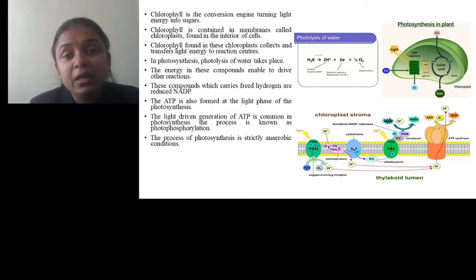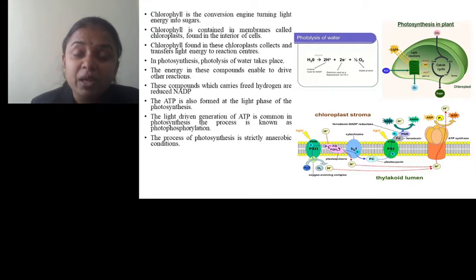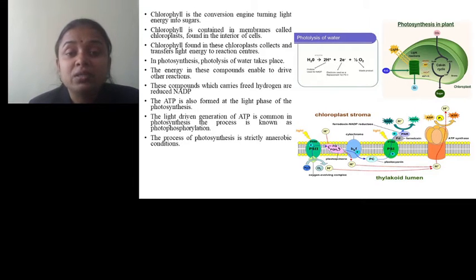Chlorophyll is contained in the chloroplast, a cellular organelle found in green plants. Chlorophyll in the chloroplast collects and transfers the light energy to the reaction center. The main role of chlorophyll is to absorb light. They are the absorbers of light and they transfer that light to the photosynthetic reaction center.